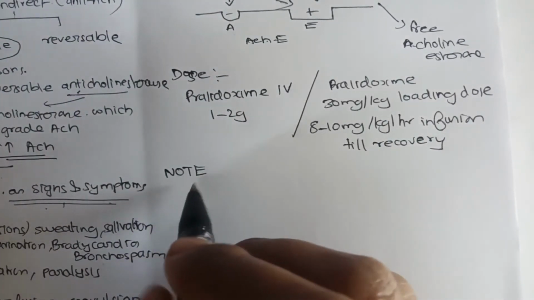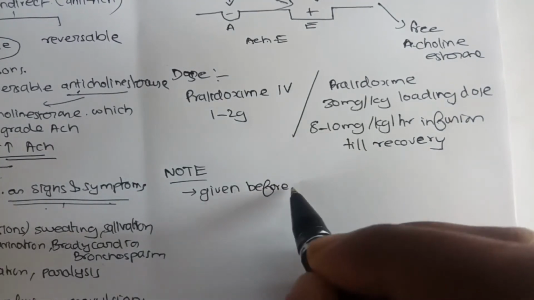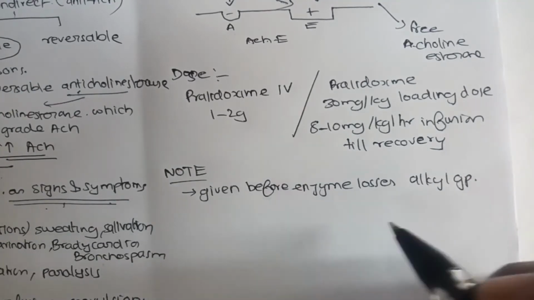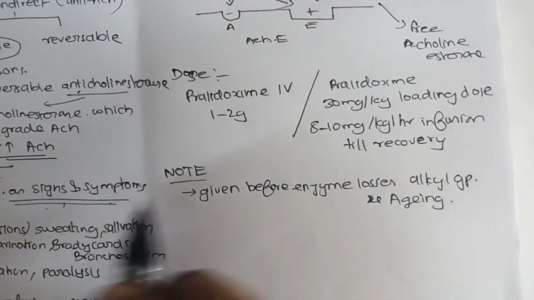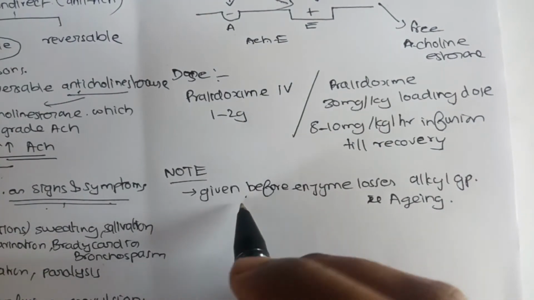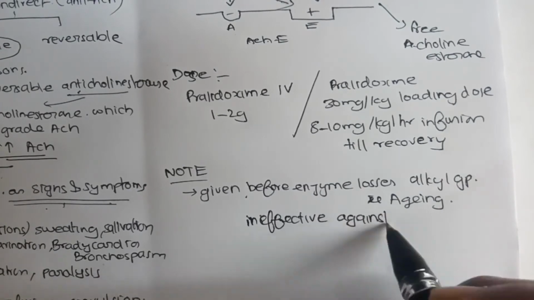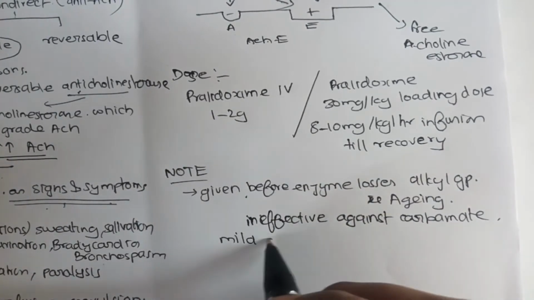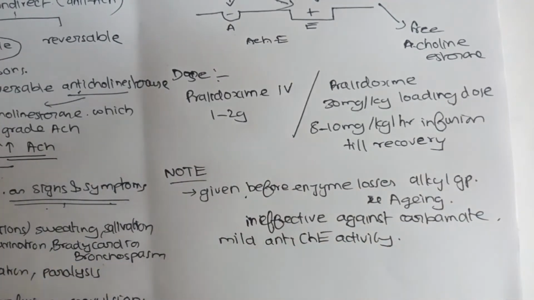So, a 30 mg per kg loading dose and then 8 to 10 mg per kg per hour infusion. Note that oxime should be given before the enzyme, the esterase, loses an alkyl group through a process known as aging. So the drug should be given as early as possible. It is also ineffective against carbamate poisoning, and the anticholinesterase activity is present in a mild form in the drug itself.